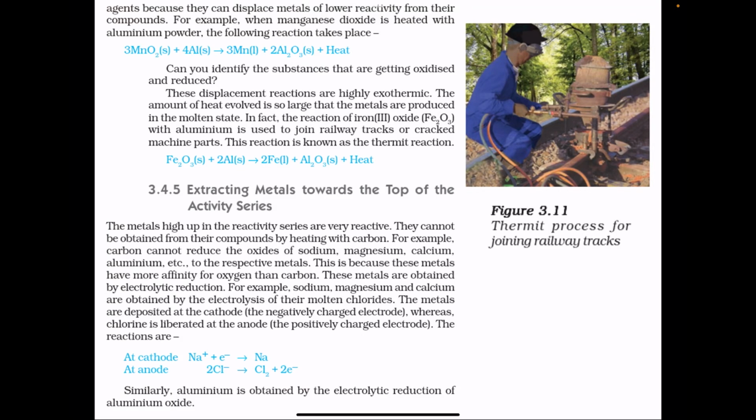Extracting metals towards the top of the activity series. Metals high up in the reactivity series are very reactive. They cannot be obtained from their compounds by heating with carbon. Carbon will not be able to reduce the oxides of sodium, magnesium, calcium, aluminum, etc. to the respective metals. What is the reason?